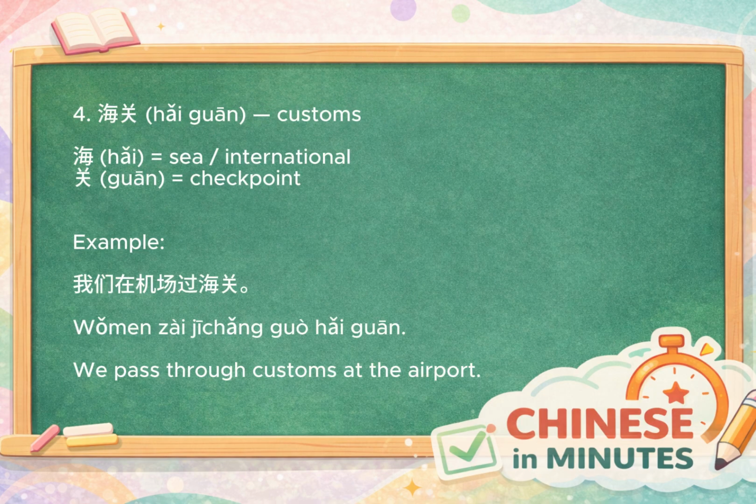Next is 海关, which means customs. 海 means sea or international, and 关 means checkpoint. So together it means the checkpoint at the border or airport. For example, 我们在机场过海关, meaning we passed through customs at the airport.